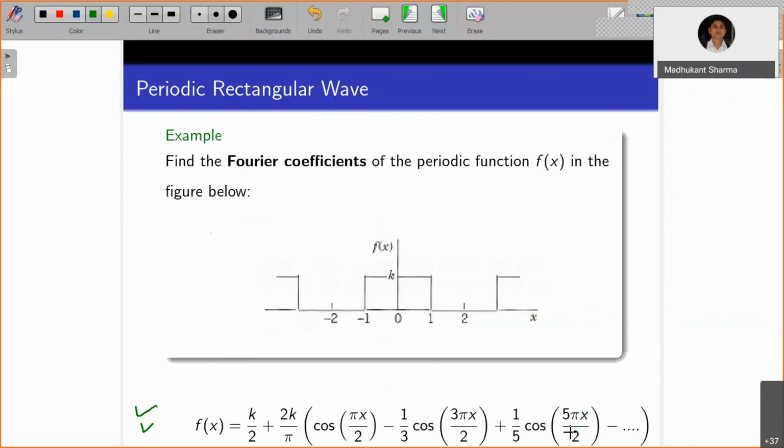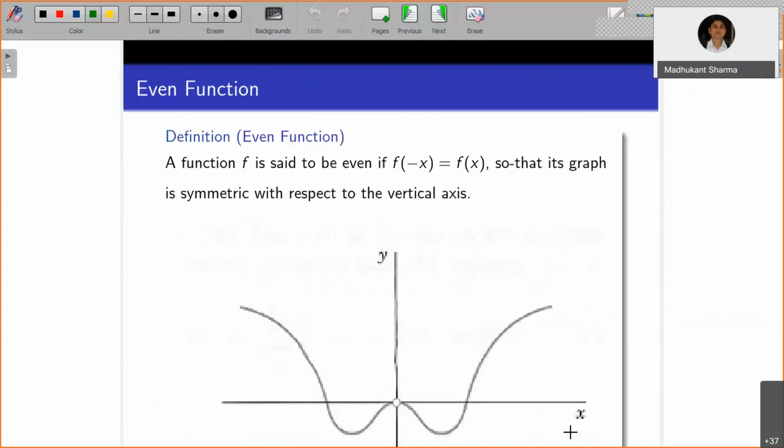Now you can evaluate the value at point 0, so you will get the value. Those things you can verify.